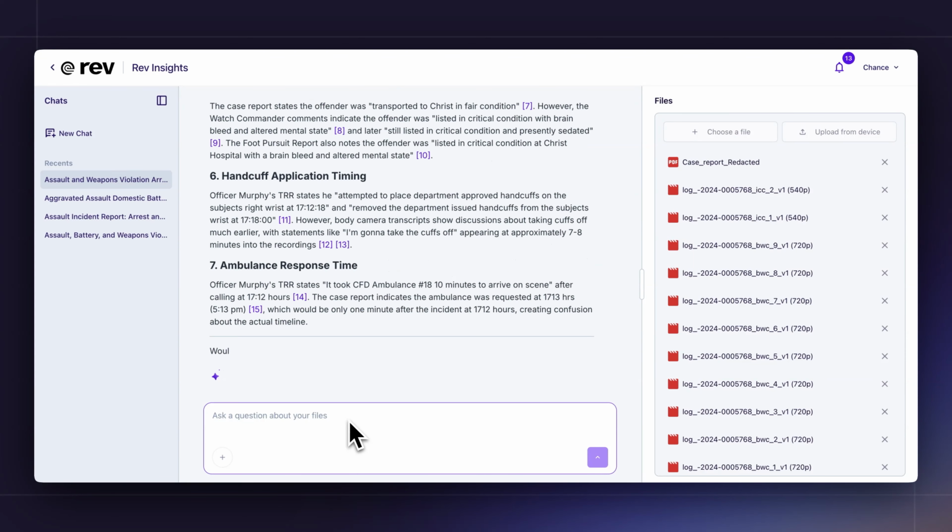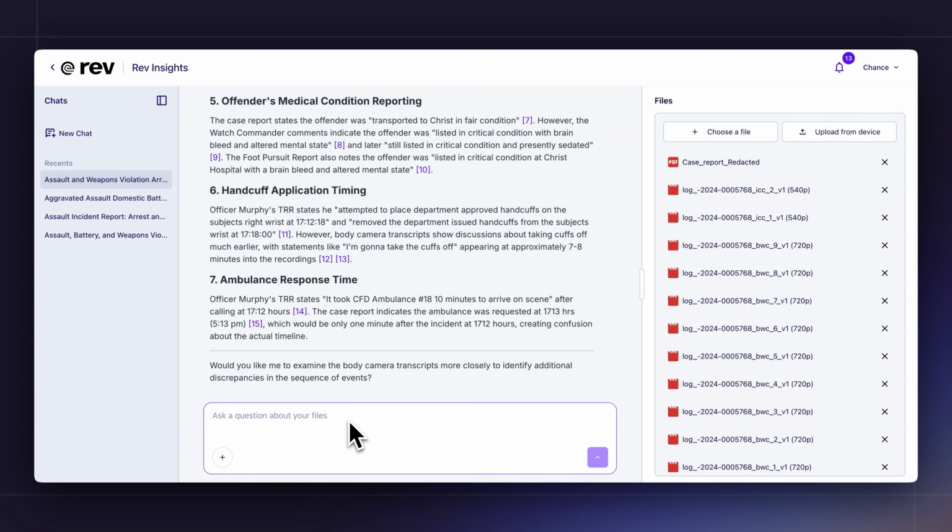Inconsistencies between witness statements, between your colleagues' reports, identifying where those gaps lie will help make sure that you're a better advocate for the victims and that you're walking into court with a clear idea of how events unfolded.